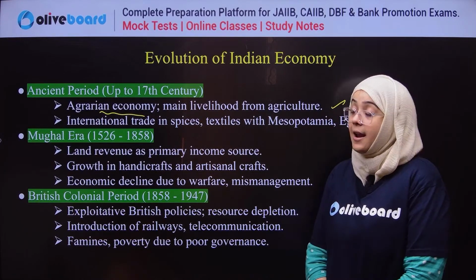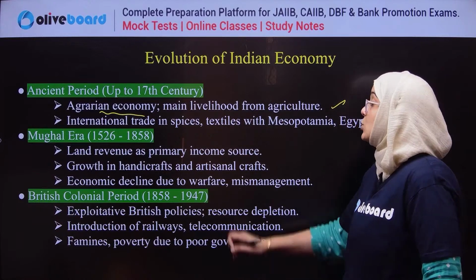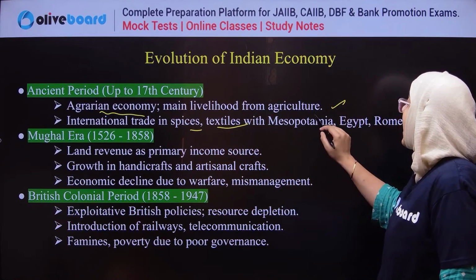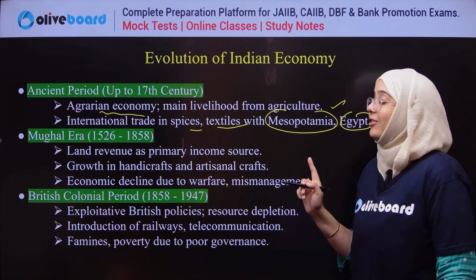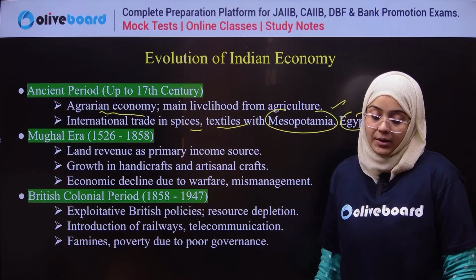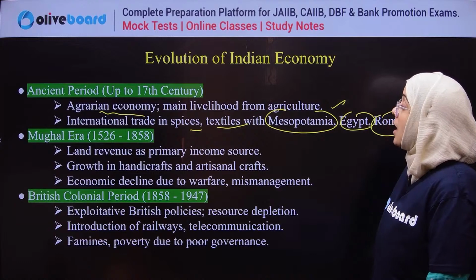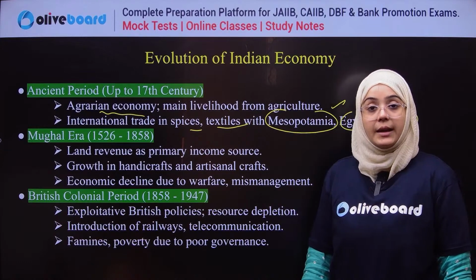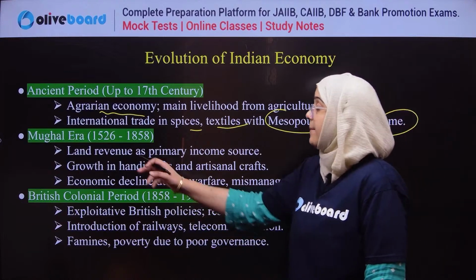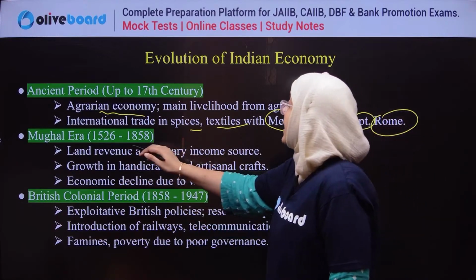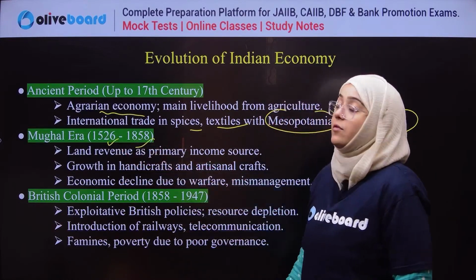Next, international trade was there, in spices and textiles, with Mesopotamia, Egypt, and Rome. So this was in the ancient time period. Okay. Next, the Mughal era. You have to remember this time period also: 1526 to 1858.